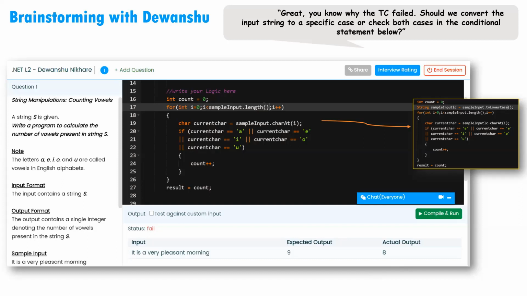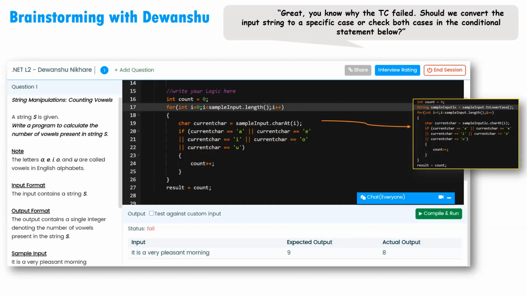Then he went into the sample input. He saw that it is a very pleasant morning. Everything looks fine, but the I is capital in the first word. Before he started changing the code, we asked him what the different alternatives were for solving this problem. He gave two alternatives. One was that you can convert the input string to completely lowercase or completely uppercase, and then compare with that particular case in your if condition.